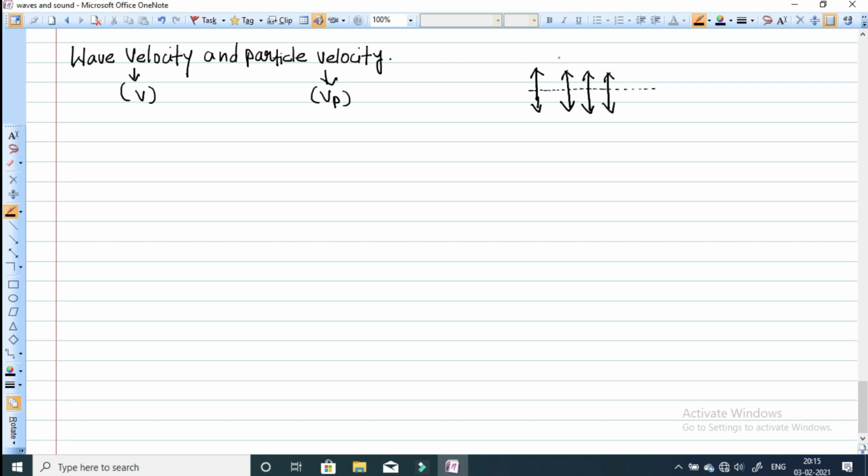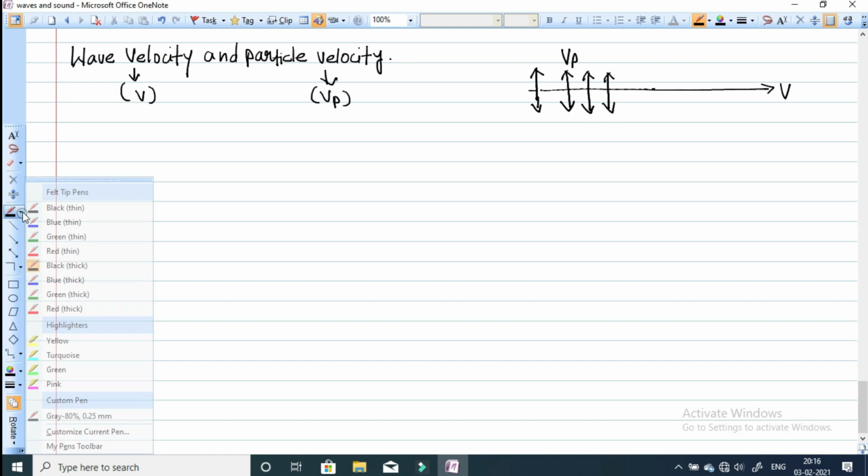The disturbance is created. Now suppose this velocity is vp, and suppose the wave is traveling, and due to this a disturbance is produced here, and now suppose this disturbance is traveling with some velocity v. So now we are going to establish the relationship between these two, particle velocity and wave velocity. Now let me take a wave here, a simple wave.